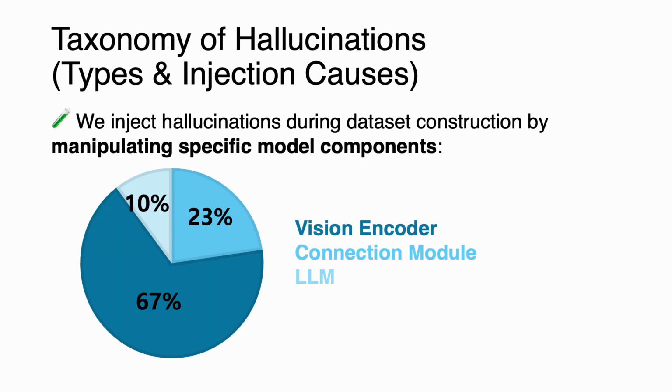To simulate different failure modes of VLMs, we inject hallucinations by manipulating three sources. First, we simulate hallucinations from the vision encoder, where the model misinterprets the visual context alone. Second, we simulate frequent mismatches between vision and language embeddings in the connection module.